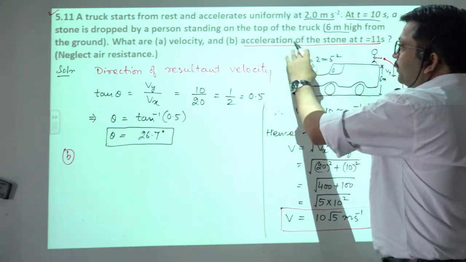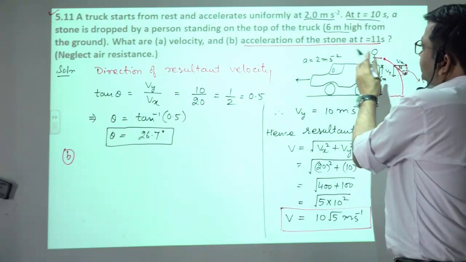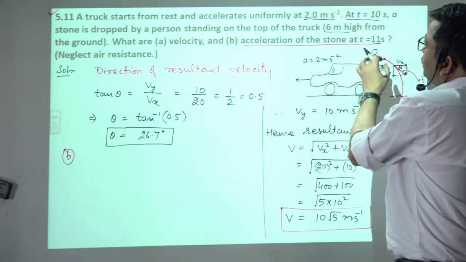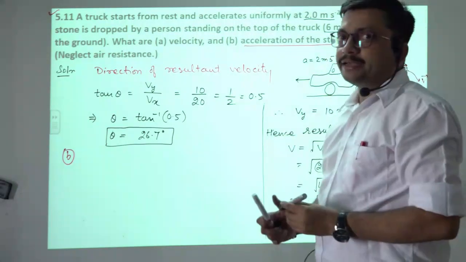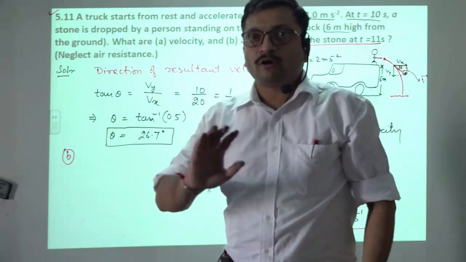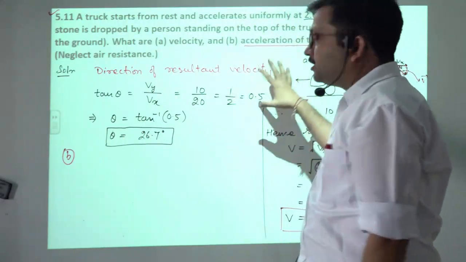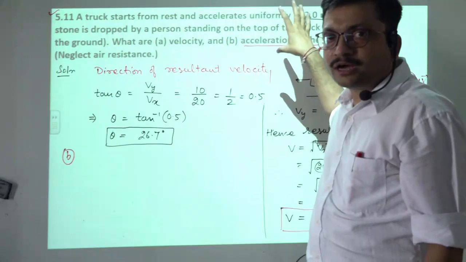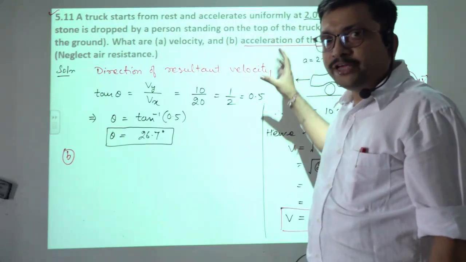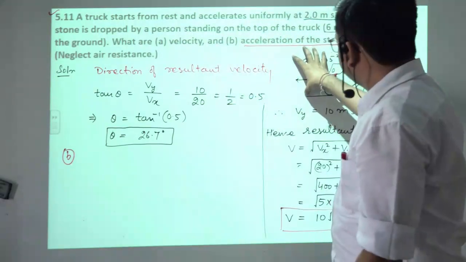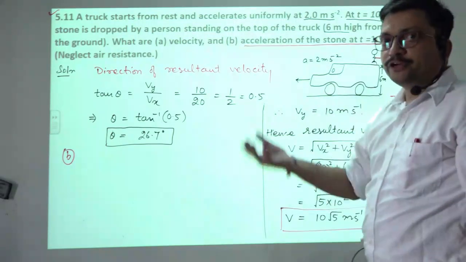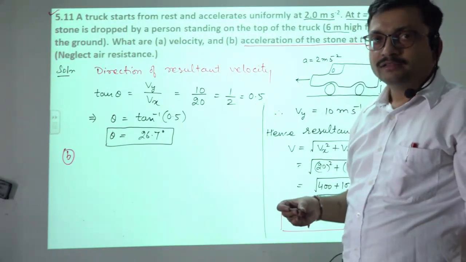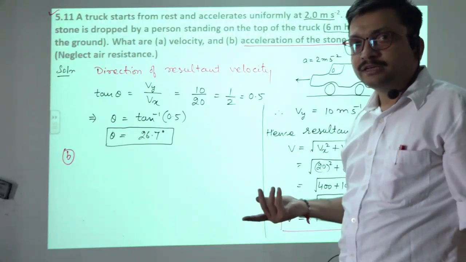So what we can say कि as it is dropped at t is equal to 10 second, तो at t is equal to 11 second it has not any concern with its previous acceleration or the motion of the body on which this stone has been dropped, because according to Newton's second law the force has the local relation.